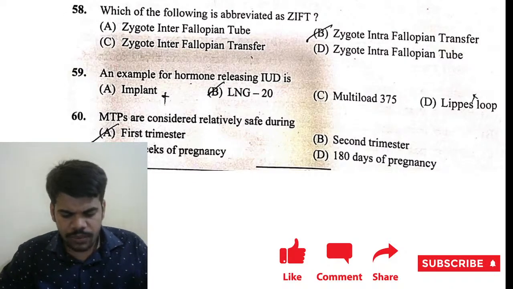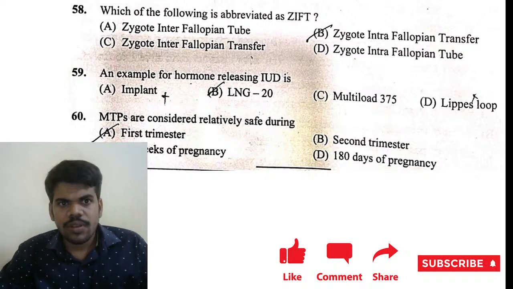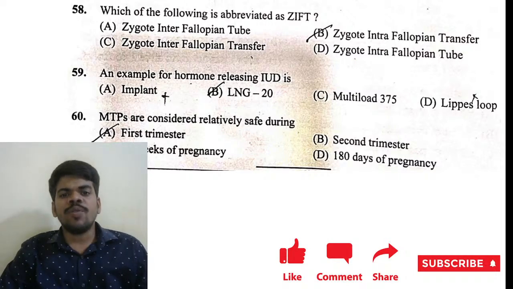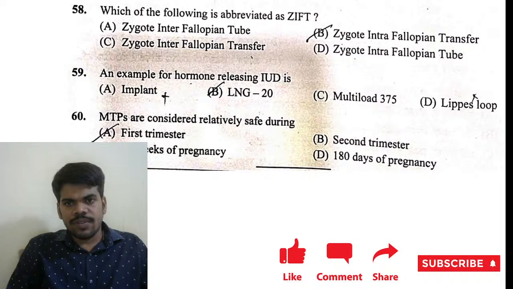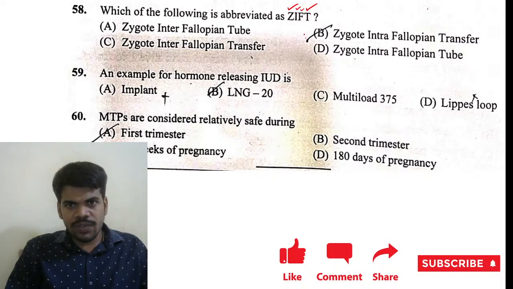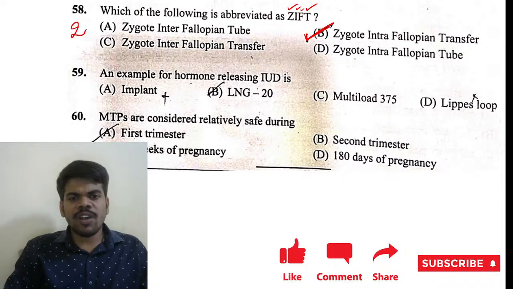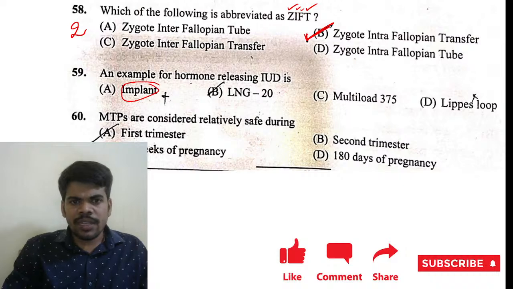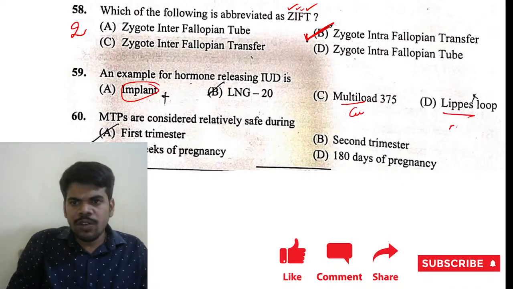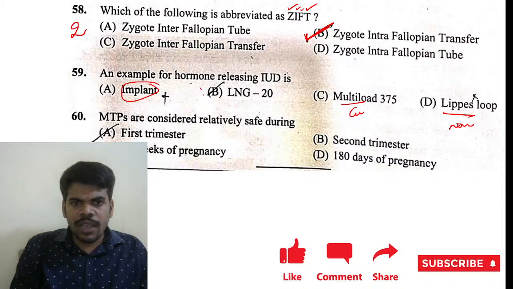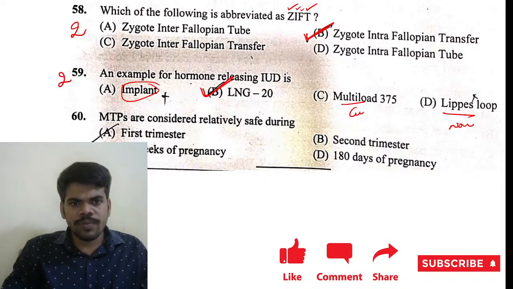Last 3 questions. Which of the following is abbreviated as GIFT? Gamete intrafallopian transfer, GIFT it is. An example for hormone releasing IUD: implant Norplant, no. Multiload 375, copper releasing IUD. Lippes loop, non-medicated IUD. LNG 20, progesterone hormone releasing IUD.